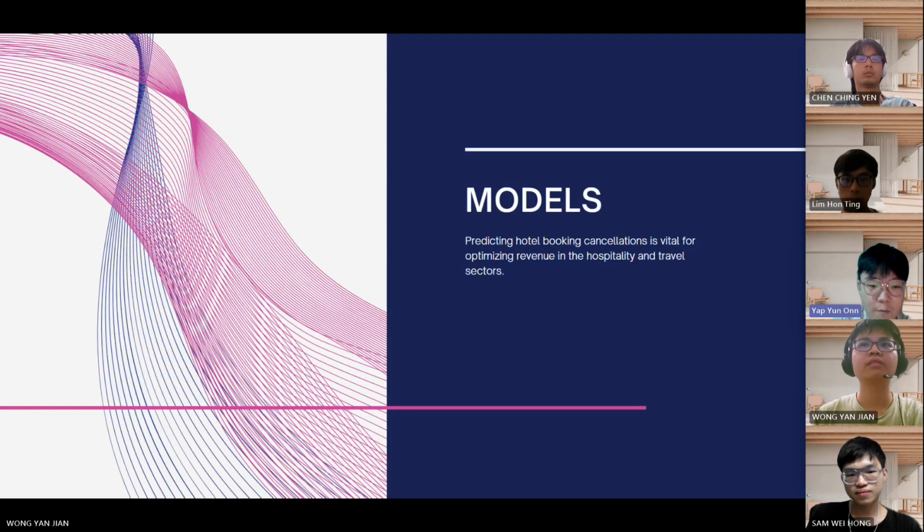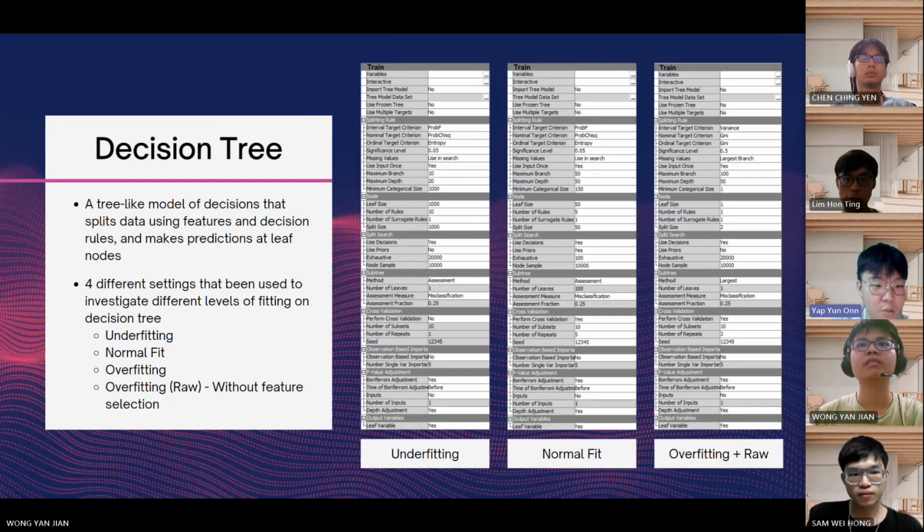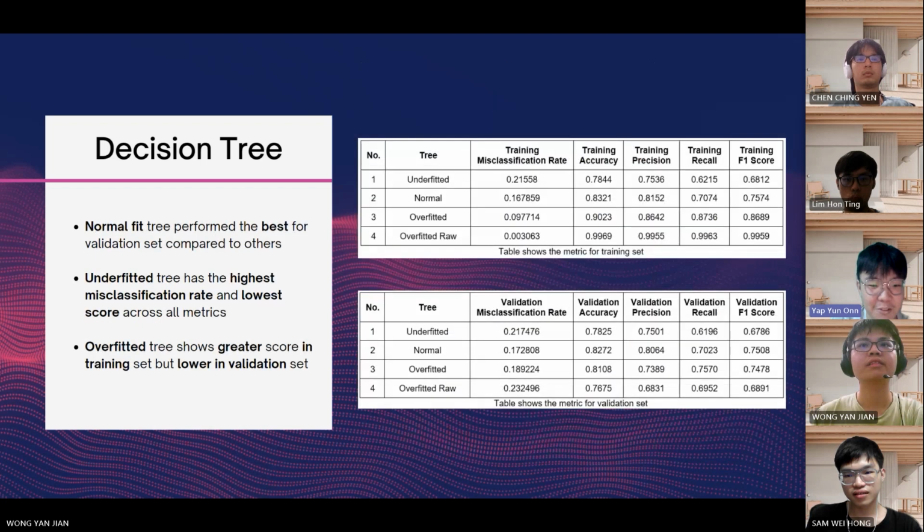Moving on to models, we have chosen 5 types of model to predict hotel booking cancellations. The first model is decision tree, which is a tree-like model of decisions that splits data using features and decision rules, and then it makes predictions at the leaf nodes. Here, we employ 4 settings to investigate different levels of fitting on each decision tree, namely underfitting, normal fit, overfitting, and very overfitting. The normal fit tree performed the best on the validation set compared to others, as seen in the bottom figure, while the underfitting tree has the highest misclassification rate and also the lowest score across all metrics, which means the underfitted tree did not learn the pattern of data well due to the limited structure.